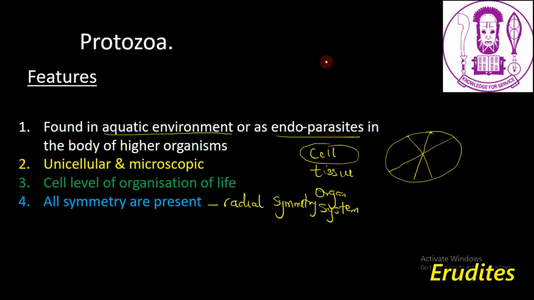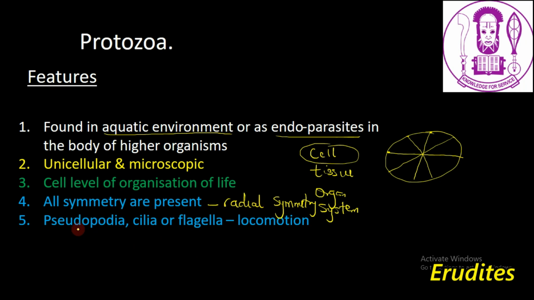Unlike humans, humans are bilaterally symmetrical. That means you can only divide a human being into two equal halves from one plane. In protozoa, you can divide it into equal halves from different planes. You can take the plane from here and also divide the protozoa into two equal halves, one this way, one this way. So all lines of symmetry are present in protozoa. In other words, a protozoa has radial symmetry. So this is very important.